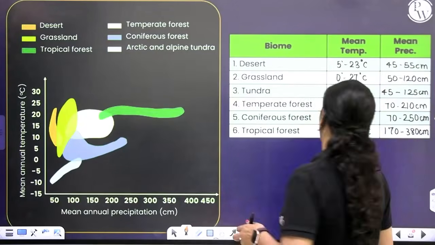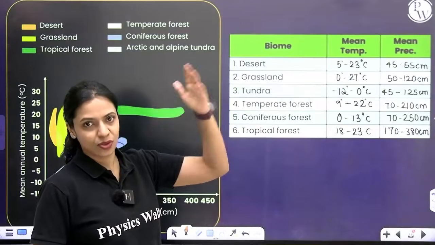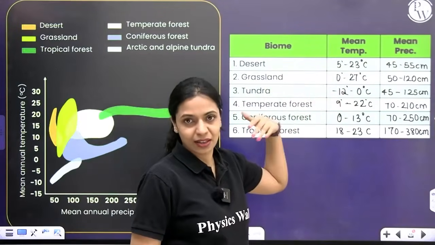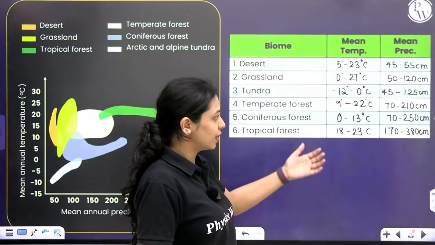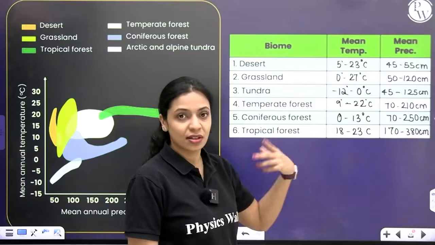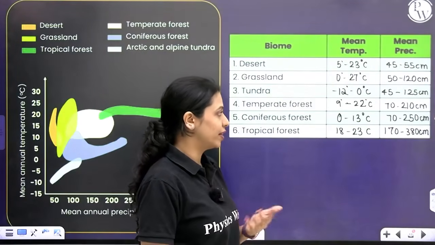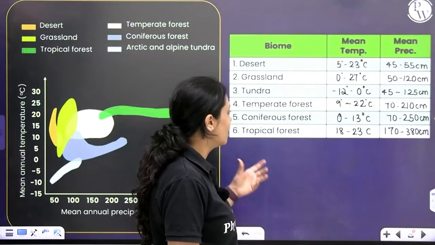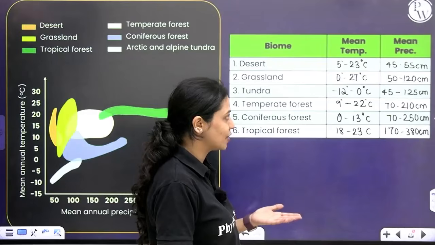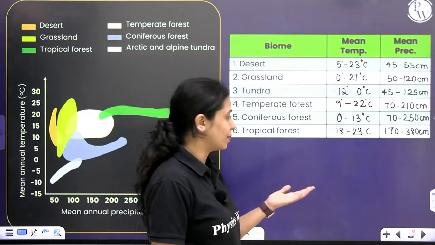In the temperate forest, which is also towards the temperate regions, of course, away from the equator, the temperature will usually be less. It ranges between 9 to 22 degrees Celsius and the precipitation is in terms of rain as well as snow. Over here you can see 70 to 210 centimeters of precipitation. Coniferous forests, even less temperature, 0 to 13 degrees Celsius. Precipitation 70 to 250 centimeters.